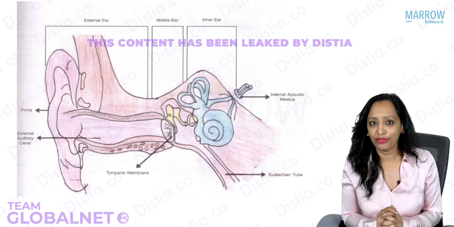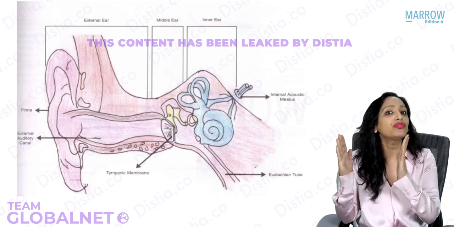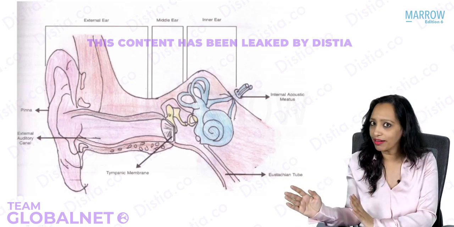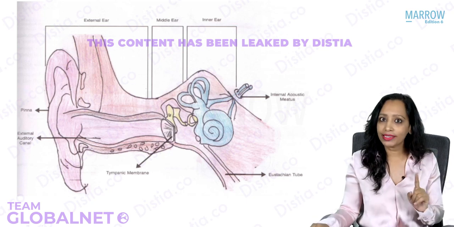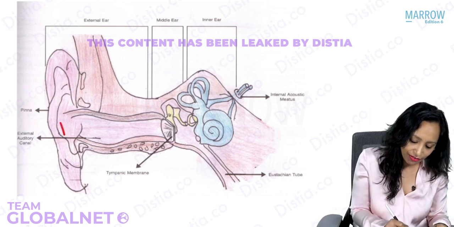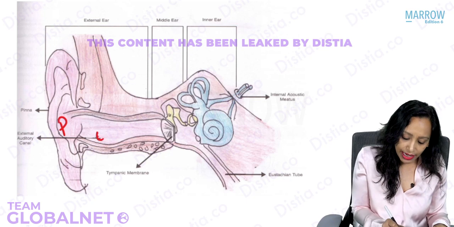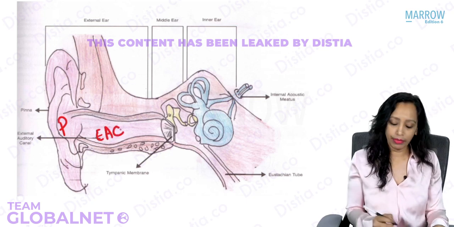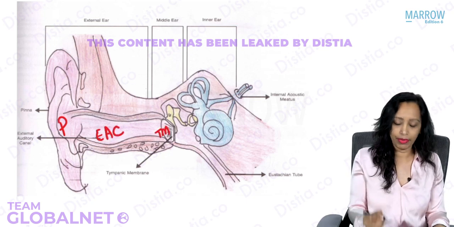So the ear consists of three parts. We have the external ear, medial to which we have the middle ear, medial to which we have the inner ear. We already know that, yes. Now the external ear again consists of three parts. We have the pinna, medial to which is the external auditory canal, medial to which is the tympanic membrane.